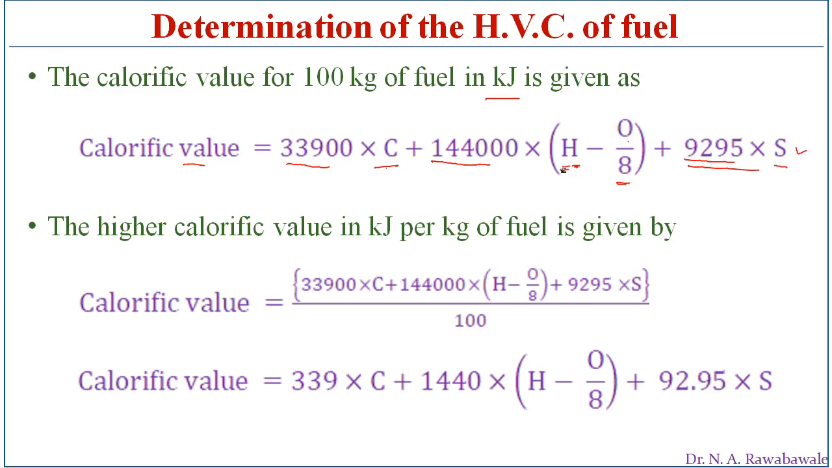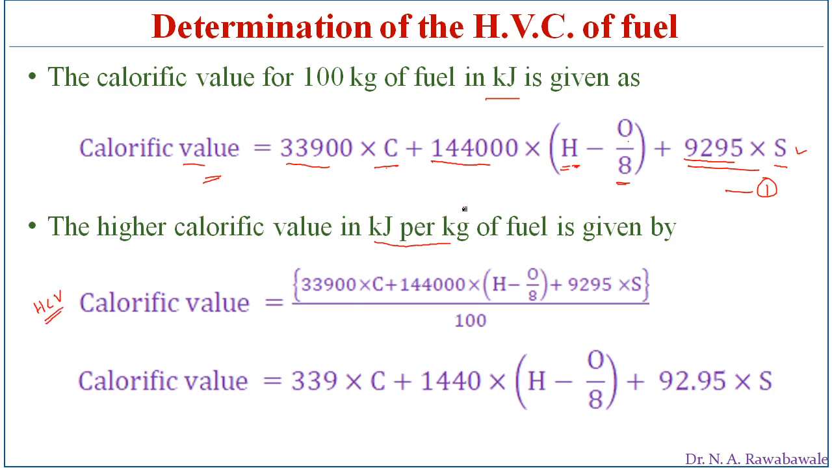So if we are going to burn 100 kg of fuel, then this much amount of heat energy is liberated, and that is the higher calorific value. So the higher calorific value in kilojoules per kg of fuel, if we are going to burn 100 kg, then we get this. So dividing equation number 1 by 100, we get the higher calorific value in kilojoules per kg of fuel. So this is the higher calorific value per kg of a fuel.